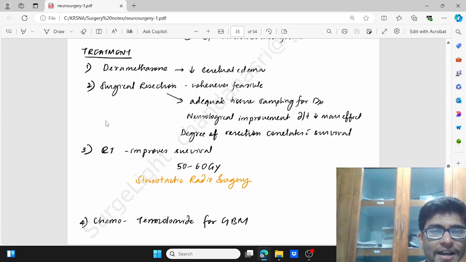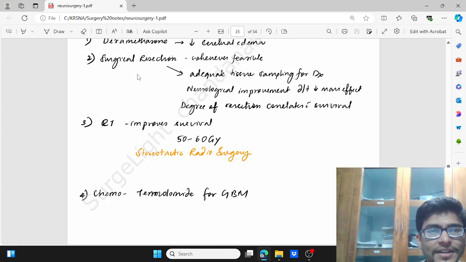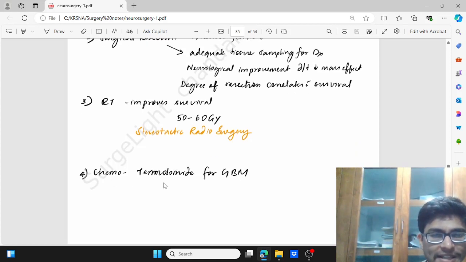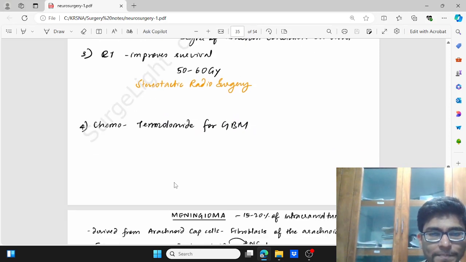Treatment of these is initially to decrease cerebral edema, for which we give dexamethasone steroid, then surgical resection whenever feasible with adequate tissue sampling for the diagnosis. Neurological improvement is due to decrease in mass effect. Radiotherapy improves survival. Here we can also use stereotactic radiosurgery. We give 50 to 60 gray of radiation. Then chemotherapy, that is temozolomide for GBM.